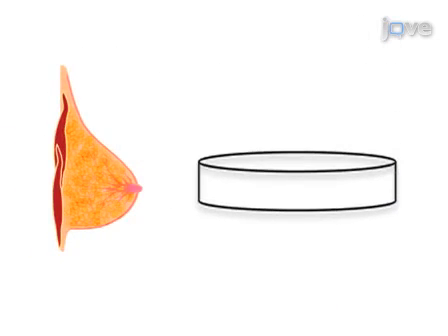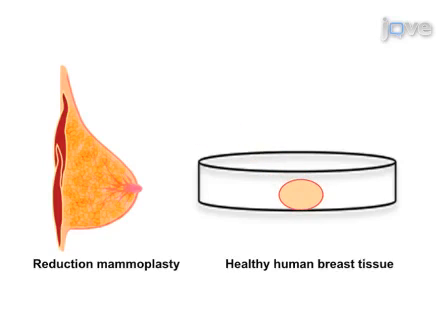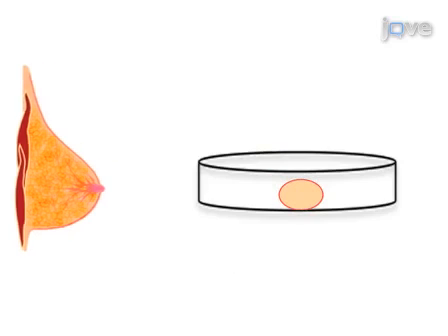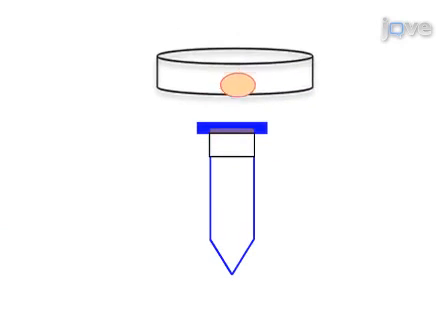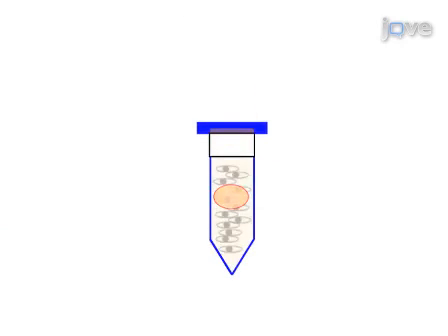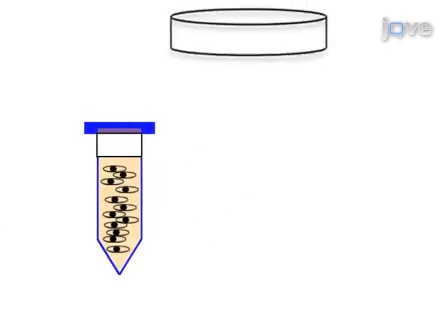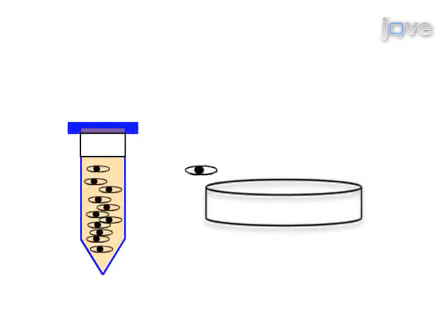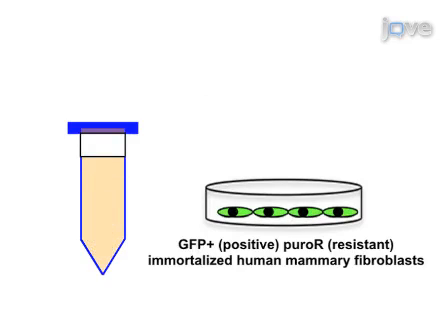These can be generated in vitro by first isolating primary human mammary fibroblasts from healthy breast tissue obtained by reduction mammoplasty. The obtained tissue is dissociated into a single-cell suspension. Then immortalized by viral transduction and engineered to express GFP and a puromycin resistance gene.